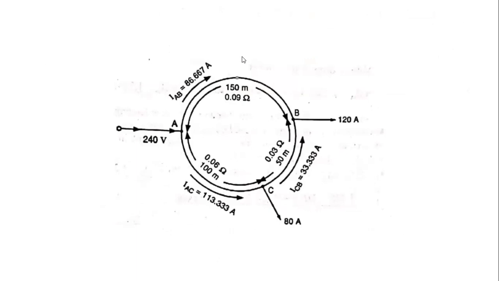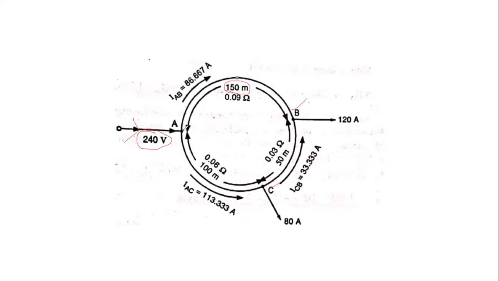This is the ring main distributor, and this is the feeding point A. Here we are connecting the substation, 240 volts, that will feed this ring distribution system. In it, the loads are at B and C. The distance between A to B is 150 meters.